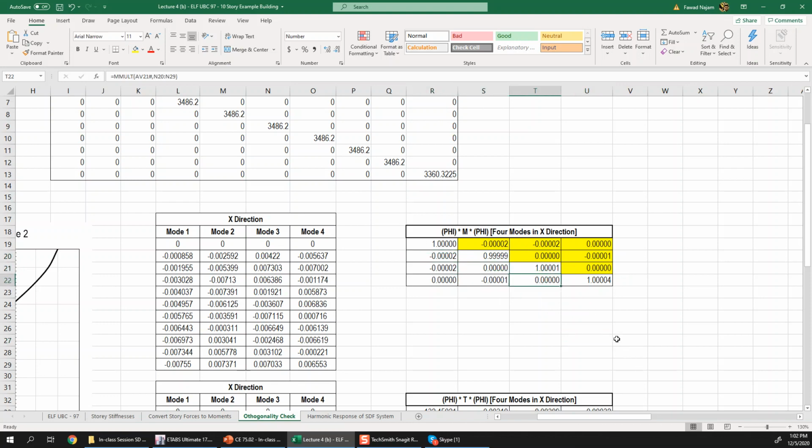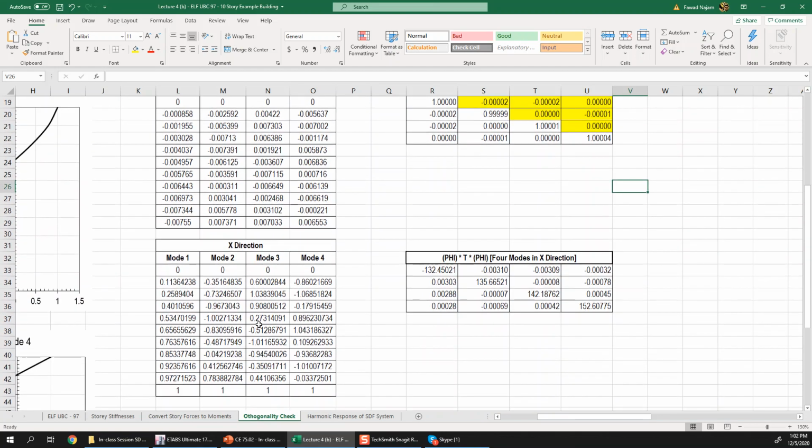These ones are also 0. So this confirms, we have just carried out that multiplication to confirm that mode shapes are orthogonal to each other. Only if we multiply first mode with first mode, second with second, third with third, we get a non-zero value. And that non-zero value is modal mass, and that depends on how we normalize the modes.